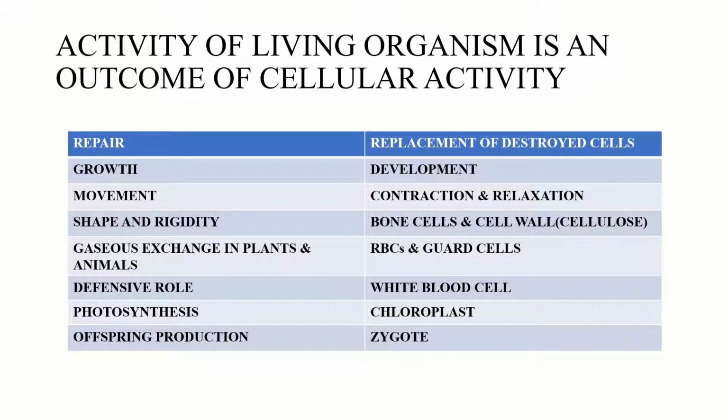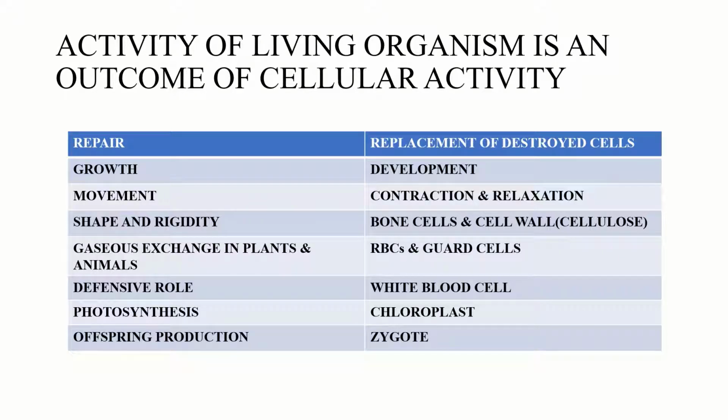So we are at our last part of this particular unit, and here I am going to discuss how the activity of living organisms is an outcome of cellular activity. Everything in multicellular or unicellular organisms is occurring at the cellular level. In case of bacteria, we had seen that a single cell is an organ system for bacteria or a unicellular organism, even if it is a eukaryote.